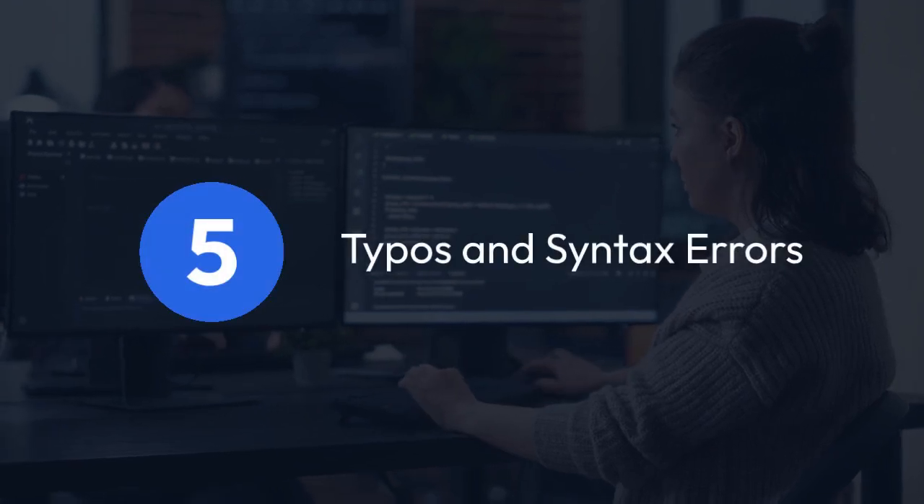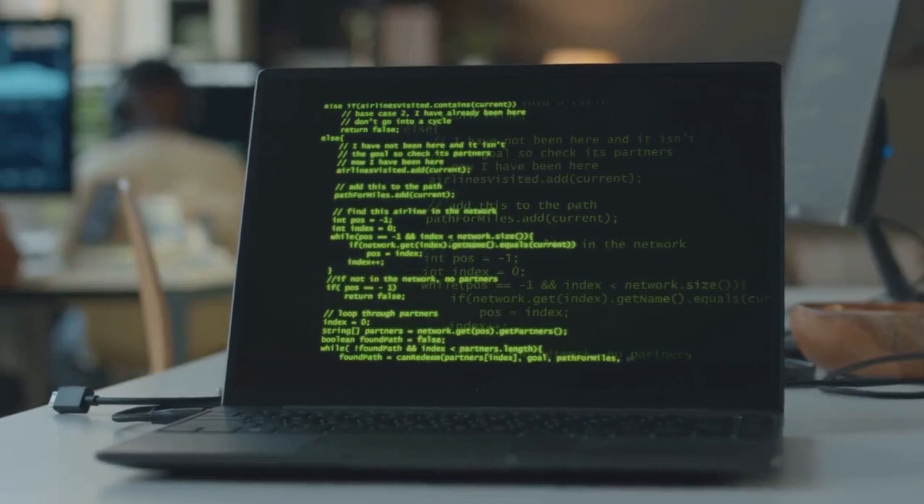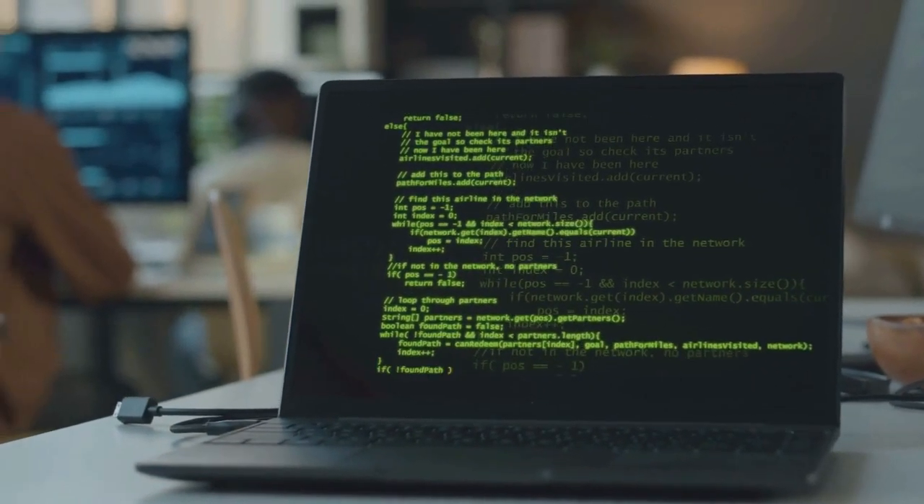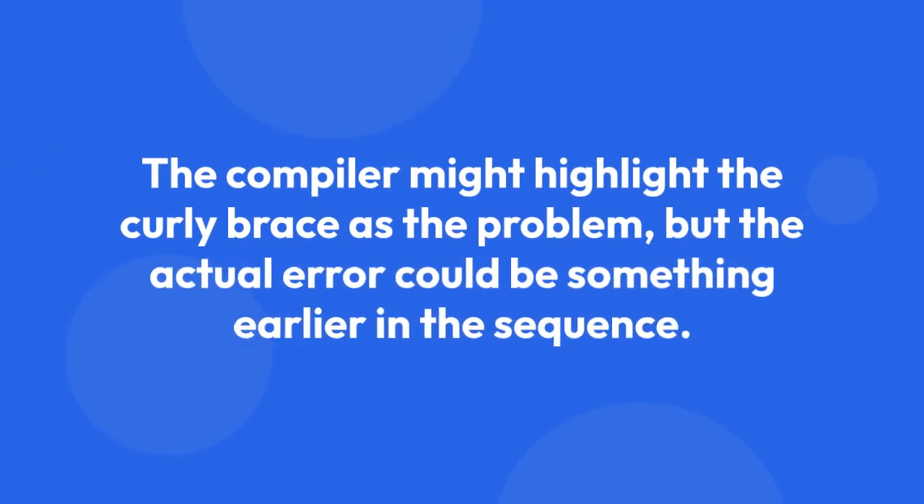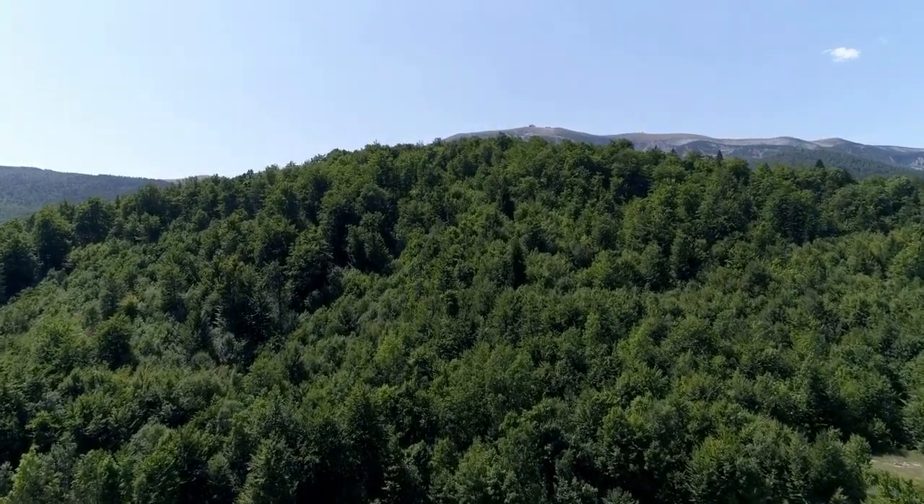5. Typos and syntax errors. Sometimes the error is due to a simple typo or a subtle syntax error elsewhere in your code. The compiler might highlight the curly brace as the problem, but the actual error could be something earlier in the sequence. Carefully examine the lines of code preceding the error message.